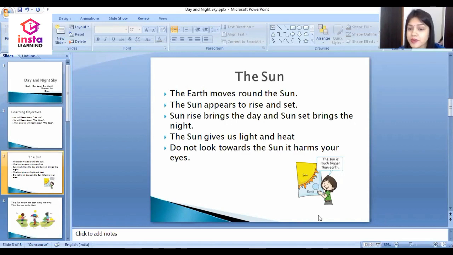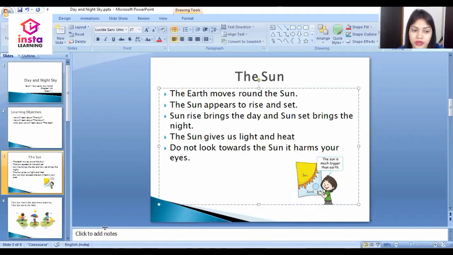The sun is much bigger than the earth. जो sun है वो अर्थ से, पृथ्वी से बहुत बड़ा होता है. This is the pictorial part of sun.